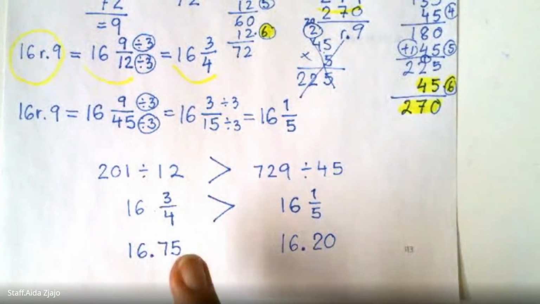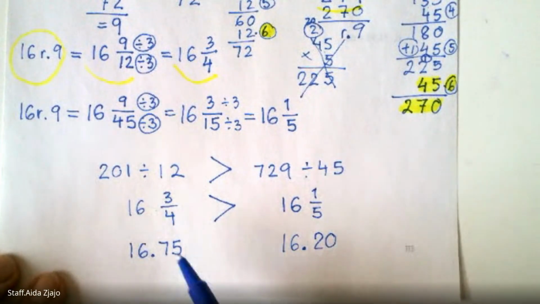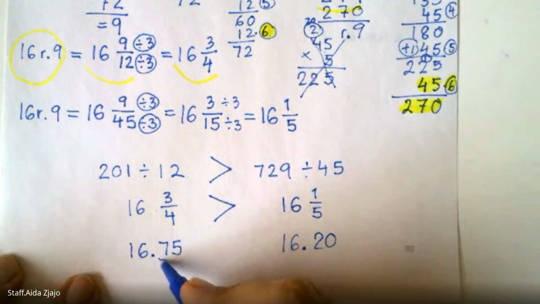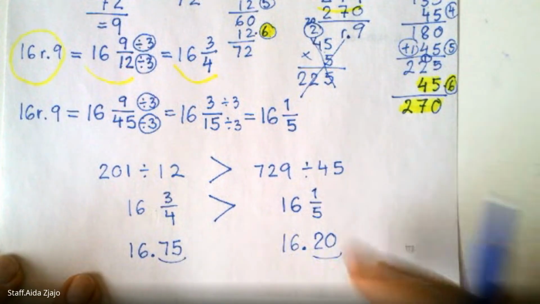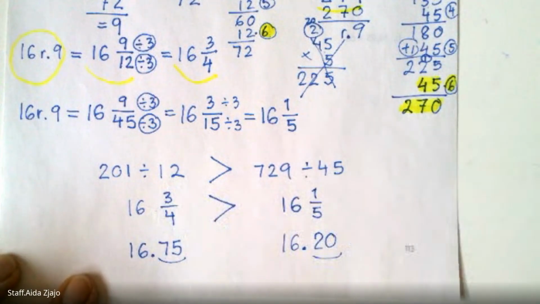So how can I justify this decimal answer? If I want to change fractions into decimals, I have to change the fraction pieces so that the bottom is 100, because the dollar, the whole, is out of 100.